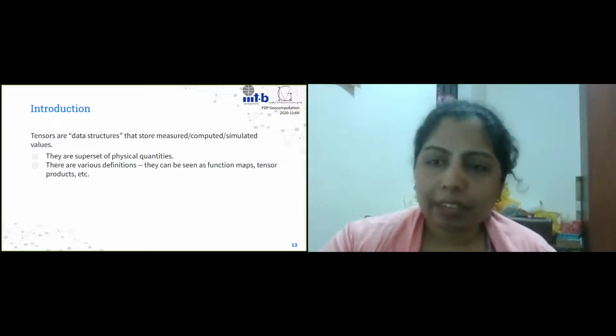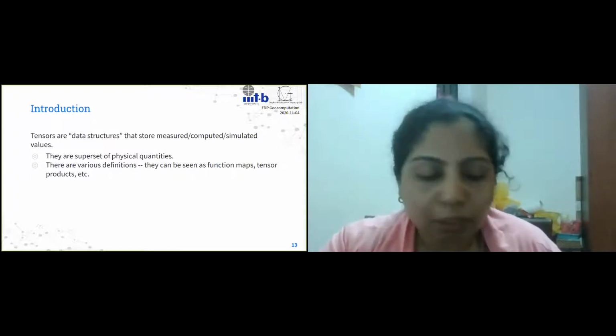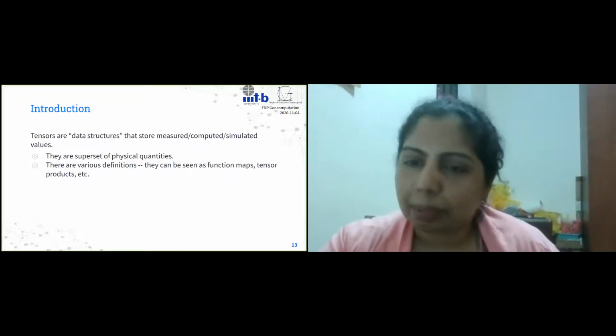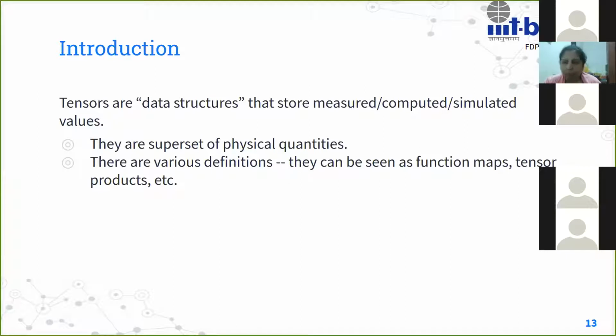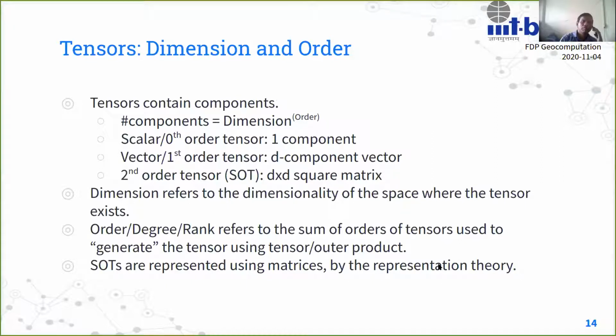Okay. Now, there are various definitions you would find about what a tensor is. You can think of them as function maps mathematically. It can be tensor products, like for example, outer product, and so on and so forth. So you can see a whole range of definitions of what tensors themselves are. Okay. So we look at some of the familiar ones. When we talk of tensors, as I mentioned, we are storing information, right? And now we have pieces of information. So how many pieces or components of information will we have? That's given by the dimension to the power of order. So the dimension and order are characteristics of each tensor.